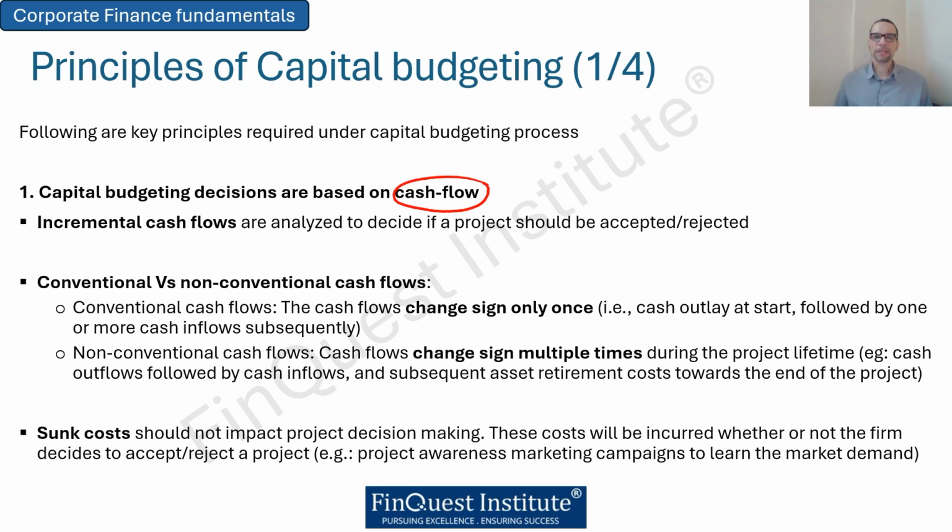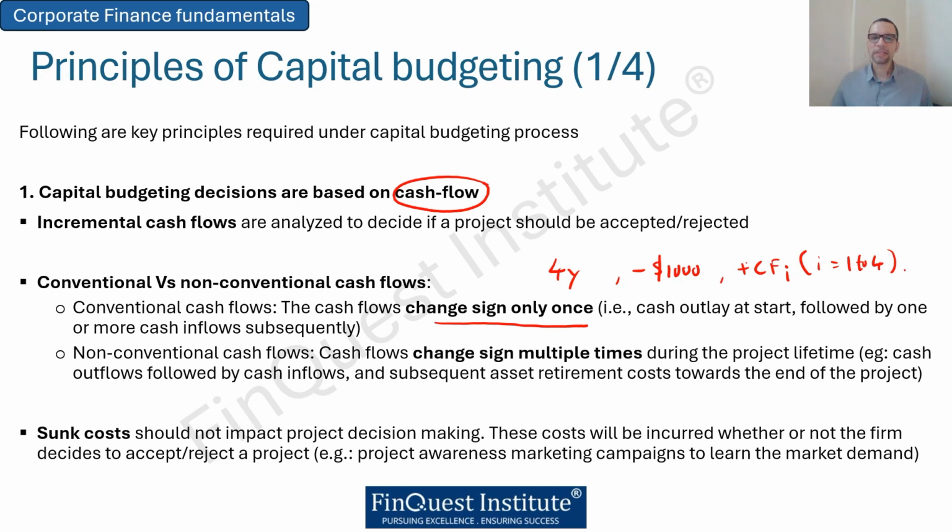Next is conventional versus unconventional cash flows. When we say conventional cash flows, that means the cash flows will change sign only once. This is a very simple way to put it. Think as if we are making one initial outlay. Imagine I am looking at a 4-year time horizon, and I make an initial outlay of, let's say, $1,000. Then over the next 4 years, I'm going to generate some positive cash flows. Let's call it CF of I, whereby I runs from 1 to 4.